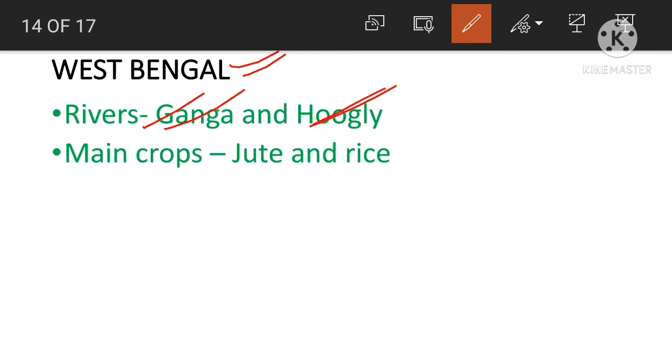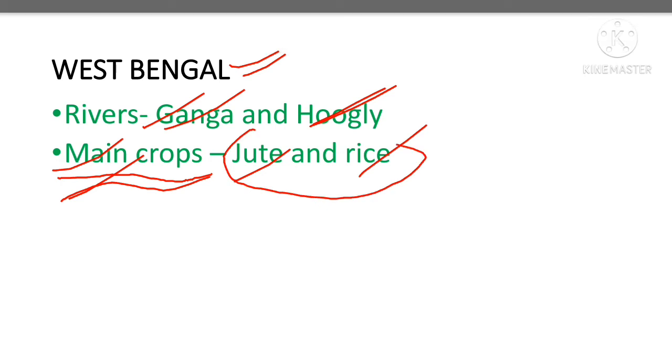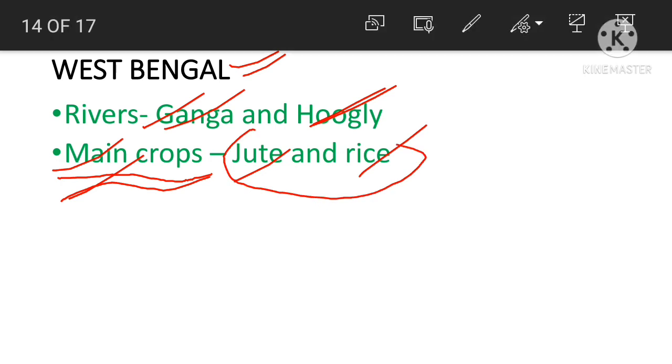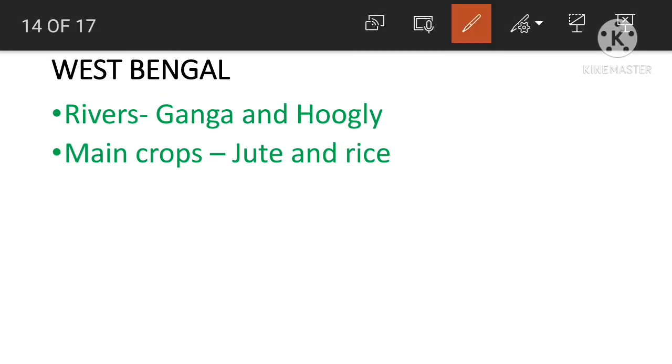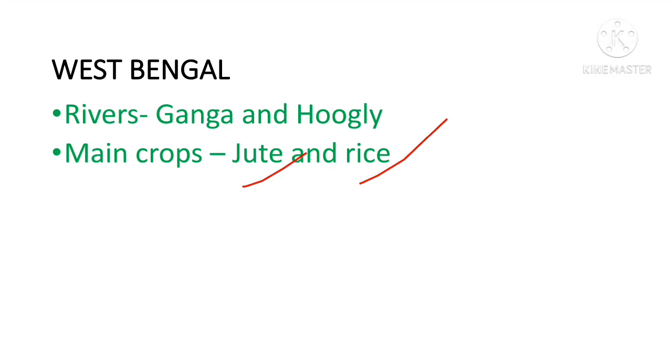The soils of West Bengal are very fertile, and the main crops grown are jute and rice. The soils are very suitable to grow jute and rice. So jute and rice are the main crops grown in West Bengal.